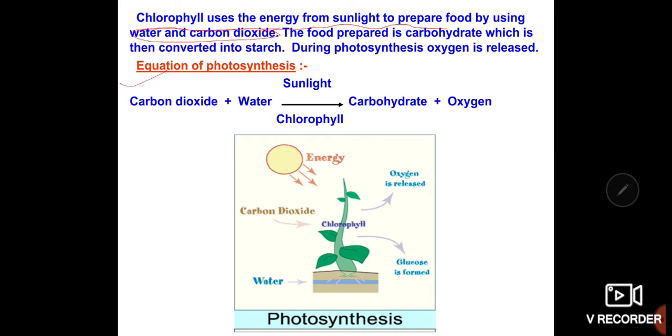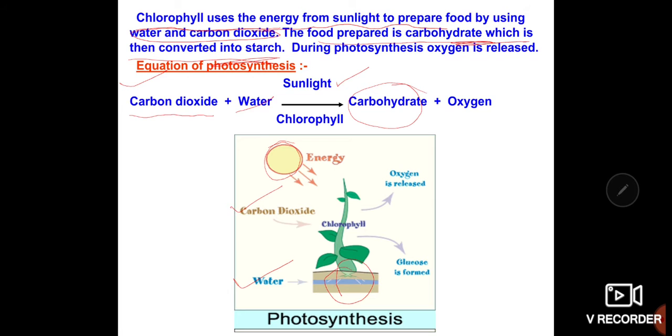See here in this equation, we can observe the plants absorb the carbon dioxide which is present in the air and also water from the roots. The plants absorb solar energy, that is called sunlight, and also the carbon dioxide from the air and water from the roots, and it produces the food called carbohydrate. The food prepared is the carbohydrate, which is then converted into starch.